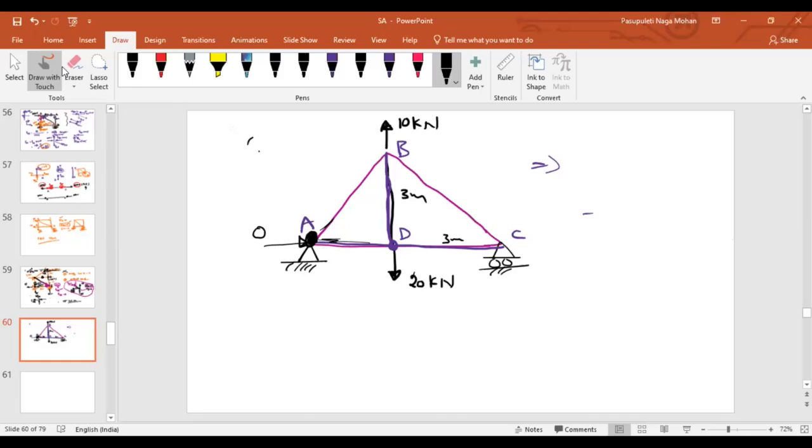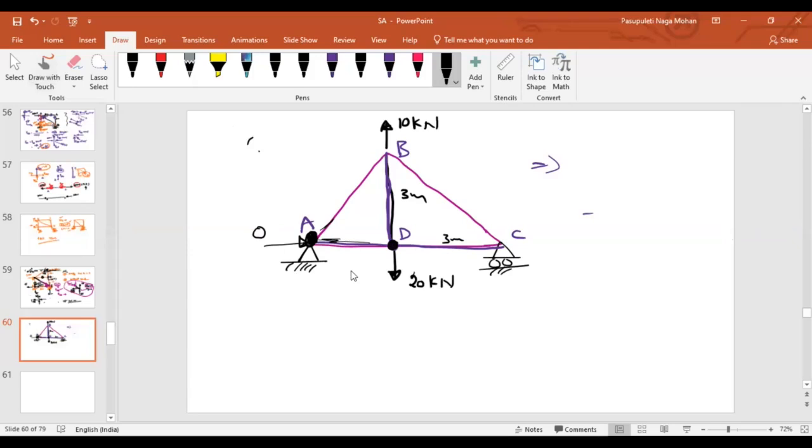Now quickly in this diagram, I can tell you that one member force I can quickly find out. Joint B, BD member force we can find, sir. If you look at it, if you draw the free body diagram at D, how many forces will exist?